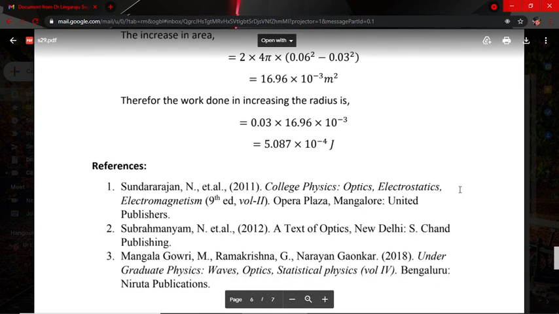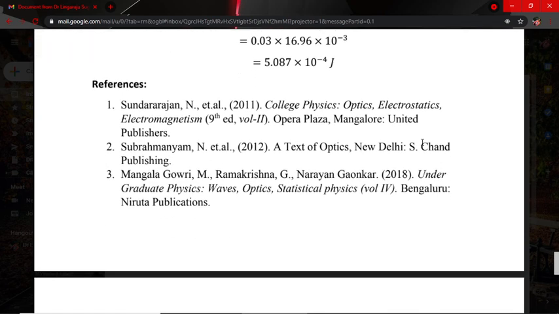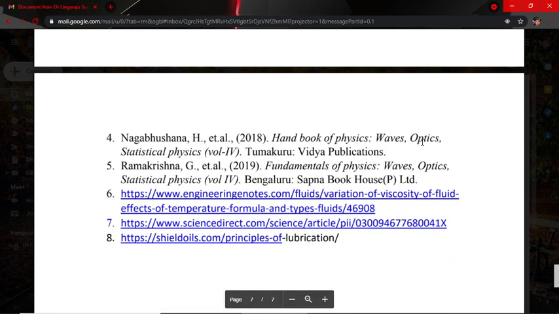I referred to many books to get this kind of problems: Sundararajan's book on college physics, and Subramaniam's textbook of optics. Mangalagauri and Ramakrishna, author names, under the graduate physics. Next is Nagbhushan sir's handbook of physics, and also Ramakrishna's fundamentals of physics.